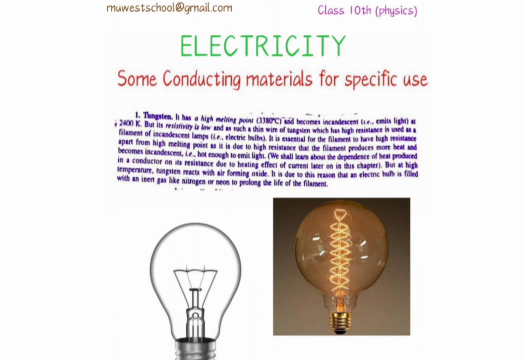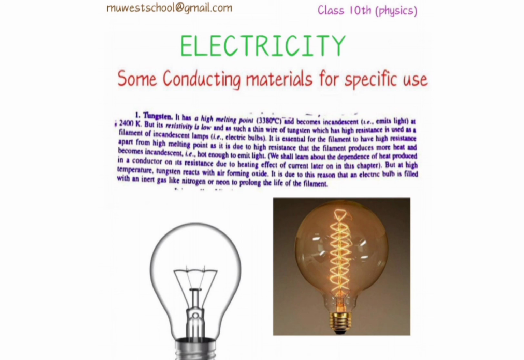What's the work of this inert nitrogen or neon gas here? It just acts as a barrier. It doesn't let atmospheric oxygen react with the filament of the bulb. Hence it simply reduces the chance of the filament getting oxidized.